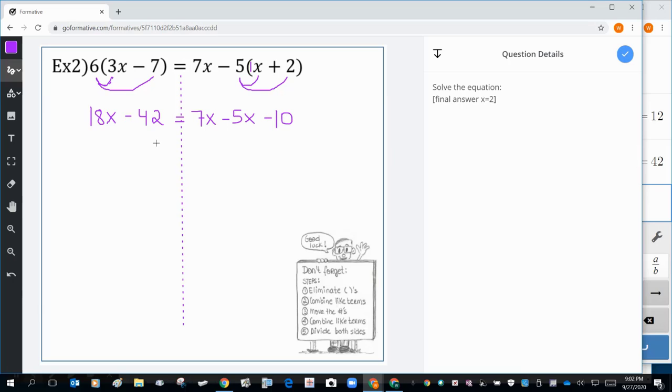Now that we have that, we're ready for step number 2, which is combine like terms. On this side, there's nothing I can do. So all I can do is bring it down.